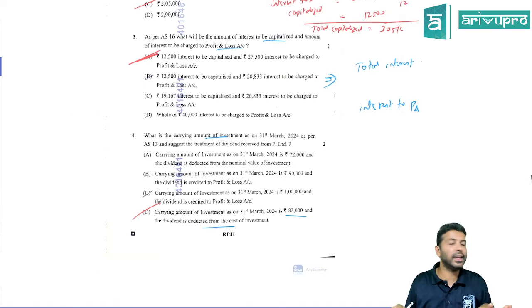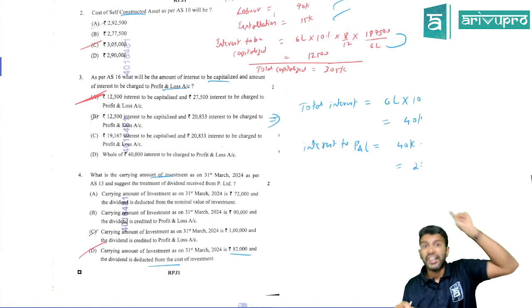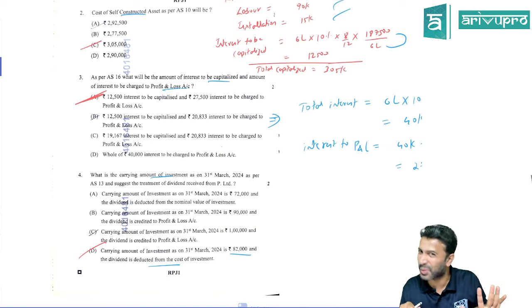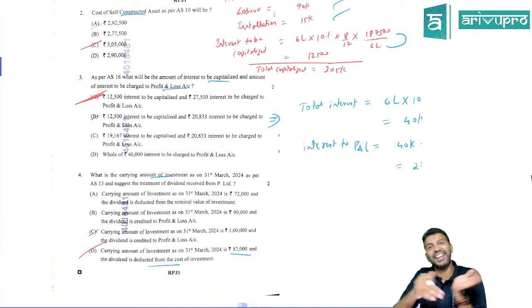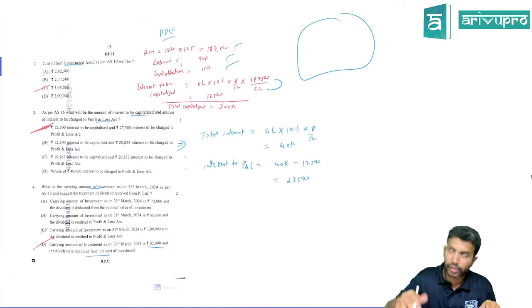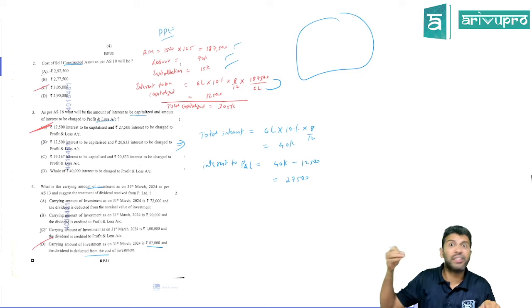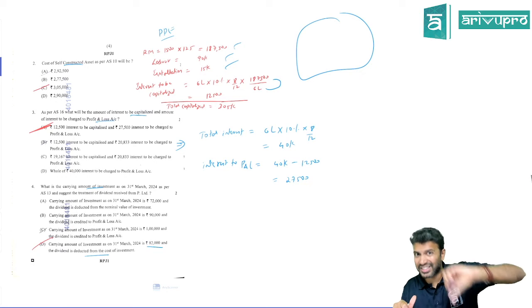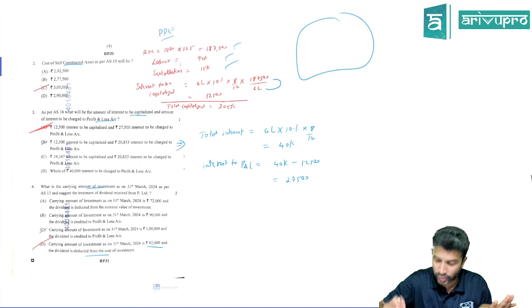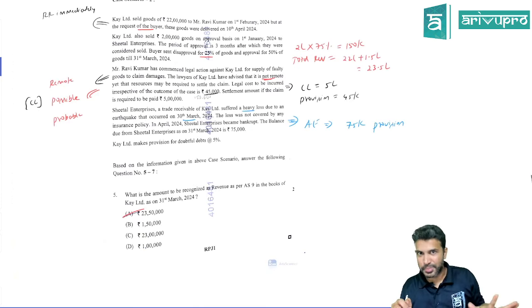So D for Delhi is the right answer. This is the pace you need to maintain in the examination to solve the MCQ question. When you are studying, you can take it slow, but in the examination, you should have it. Don't be like, I'll write every data, I'll write every component. No. Whatever is the necessary data, only bring that in. Don't waste your time bringing too many things, because time is of essence, people.